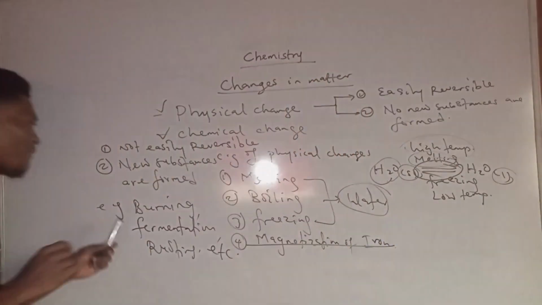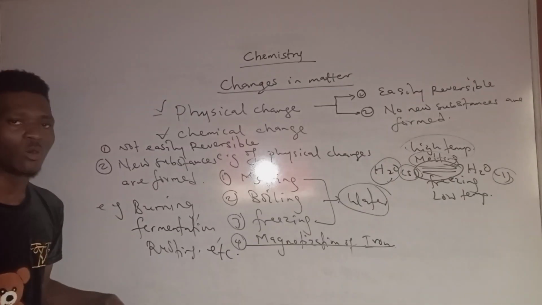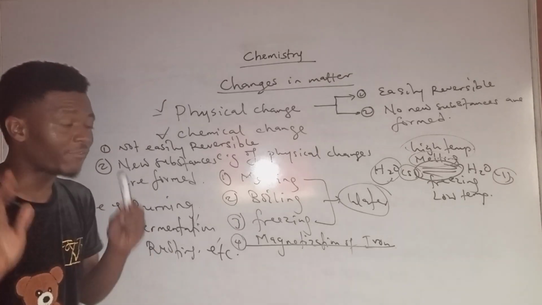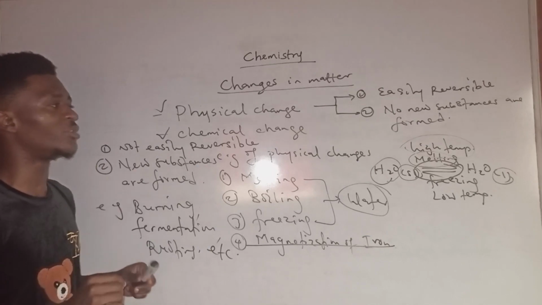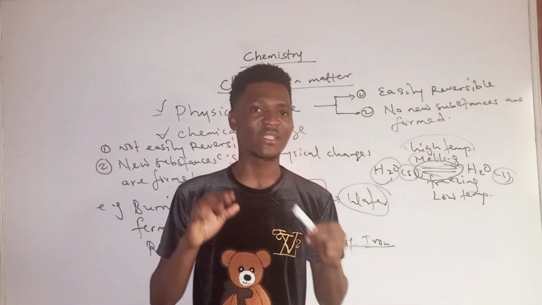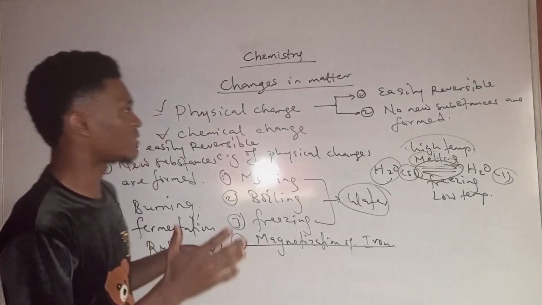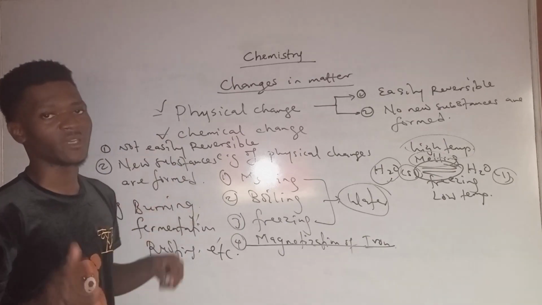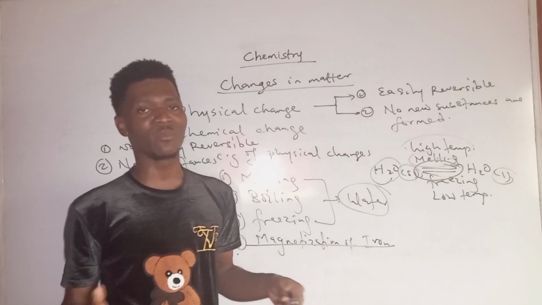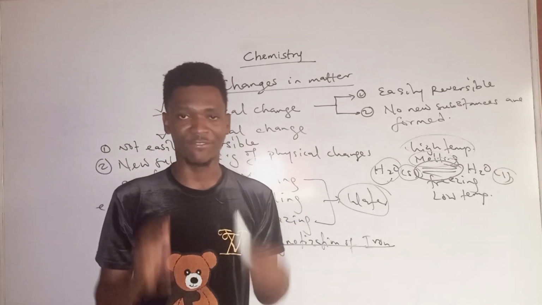But in the case of burning, fermentation, rusting, all these ones, it tends to result ultimately in a change in the chemical composition of the substance. So that's one thing you need to know. It is my prayer that everyone that has watched this video would understand the difference between physical and chemical changes.